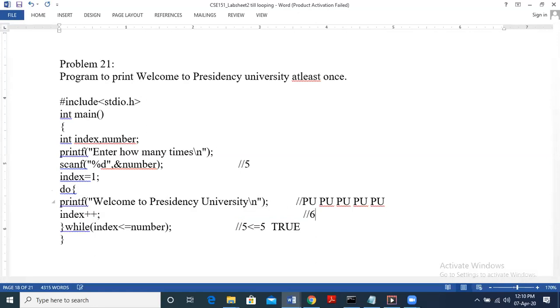Now the index becomes 6. When we check the condition, is 6 less than or equal to 5? 6 is neither less than 5 nor equal to 5. So the condition is false. This is how the do while loop works. So we just saw this. You try and execute this program. I will be sharing the proceedings of the class as well. If you have any doubt, you can ask.